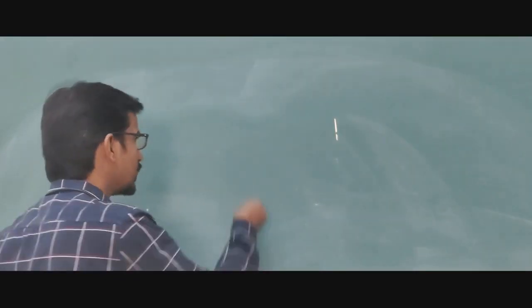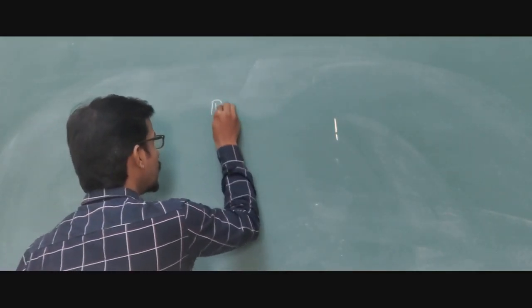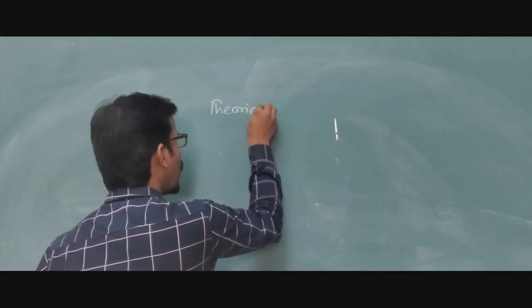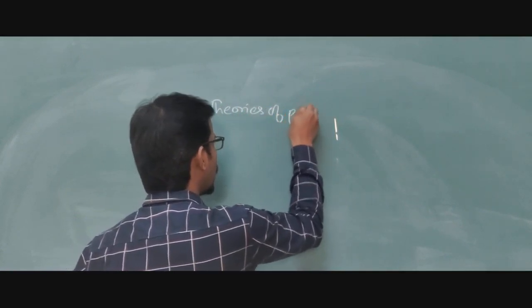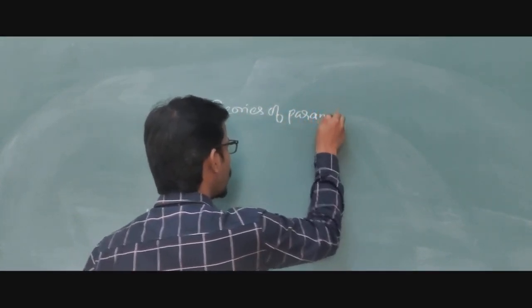Now in this topic we are going to discuss different theories of paramagnetism, the theories that were explained by different scientists in the advanced level. We are going to discuss particularly the origin of the different types of paramagnetism and what the different theories are. Understood? This is called the theories of paramagnetism.